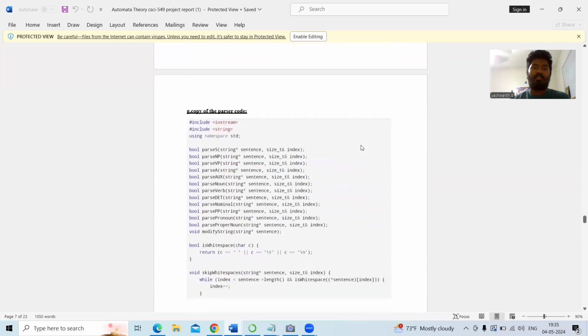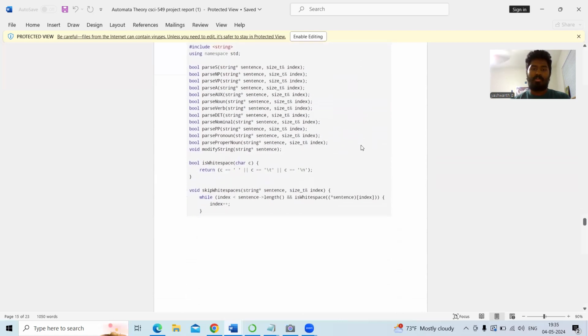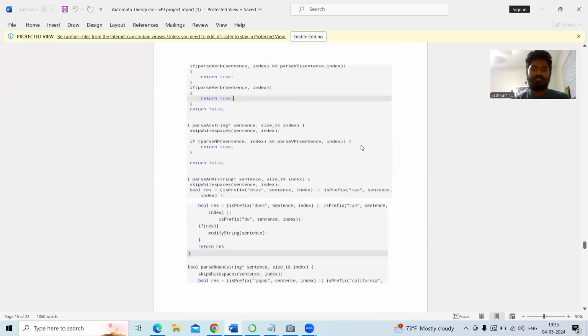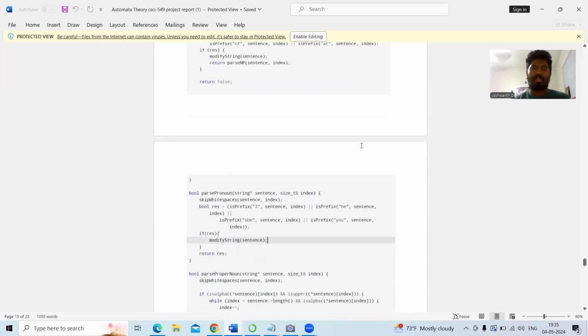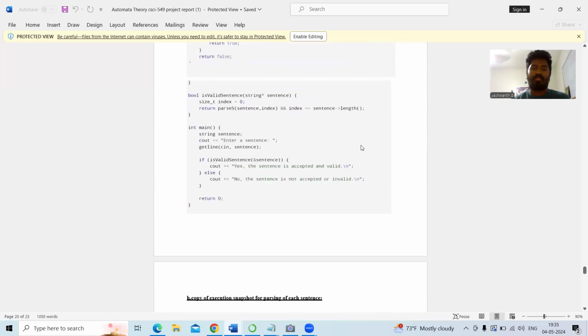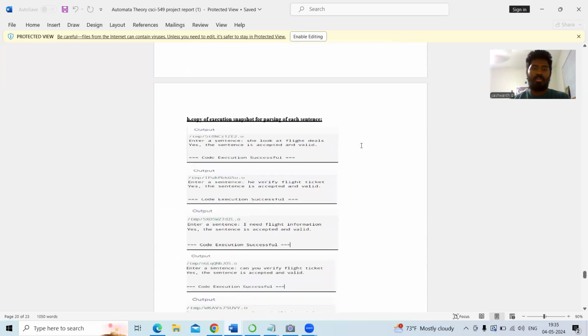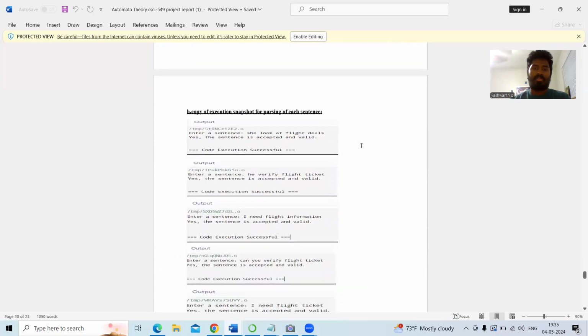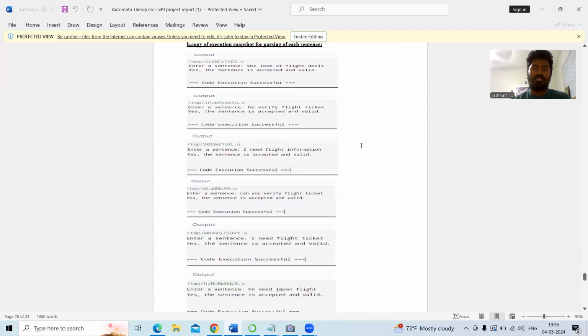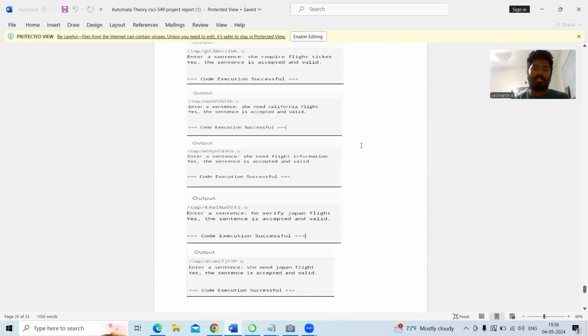Later, I implemented the code in C++ and executed it on an online compiler. Here is a snapshot of the code to implement the CKY parsing algorithm for my flight booking information. Here is the output which I got when I executed it. Here is the snapshot of the output for the valid sentences and invalid sentences.